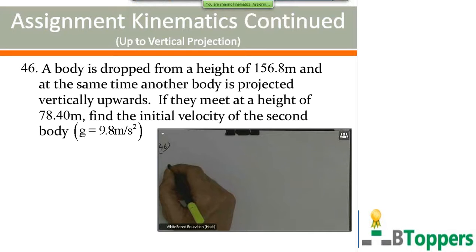See the next question. Question number 46. A body is dropped from a height of 156.8 meters, and at the same time another body is projected vertically upwards. If they meet at a height of 78.40 meters, find the initial velocity of the second body.